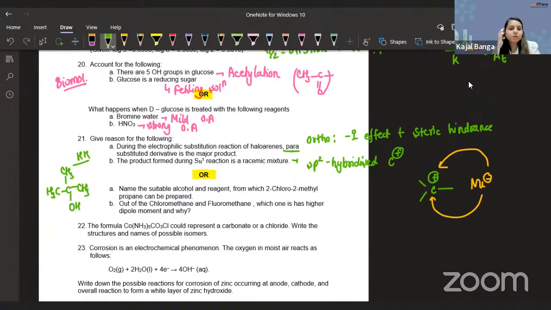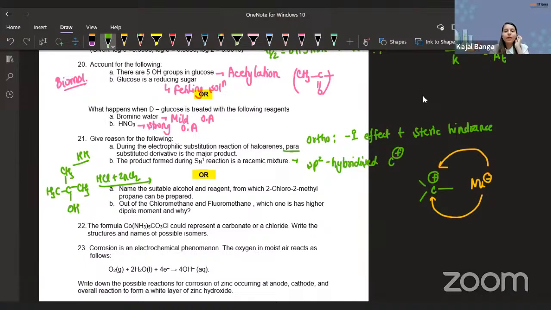Okay, perfect. We have to prepare 2-chloro-2-methyl. That means OH should be over here. This can be my alcohol that I can use. So I am simply substituting this OH with Cl. And how exactly can we do that? With the help of Lucas reagent: HCl plus ZnCl2 will do my job over here. Correct? And since it is a 3-degree alcohol, the reaction would be very rapid, because the reaction involves the formation of a carbocation. So the more stable the carbocation, the faster will be the reaction. Does this make sense?